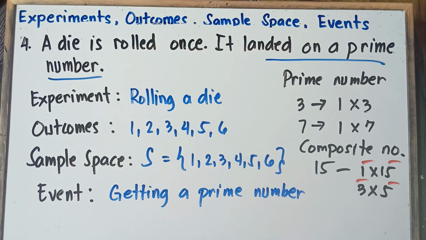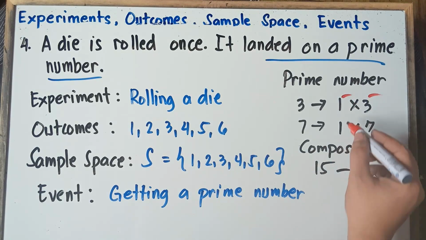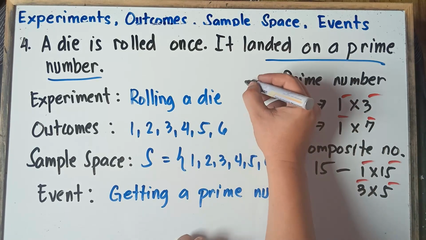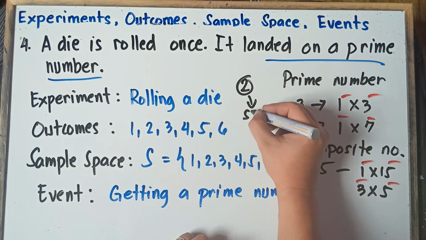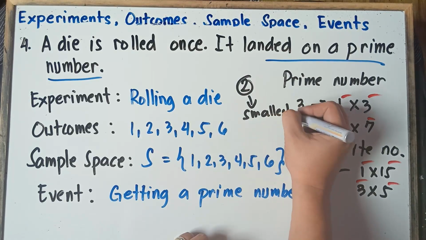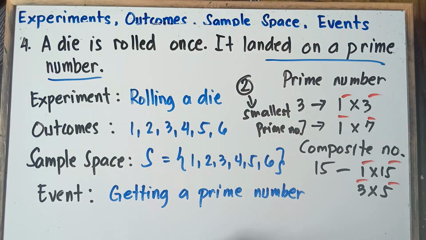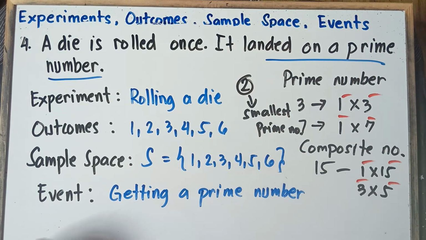So once again, class, a prime number has 2 factors: 1 and the number itself. 1 and 3, 1 and 7. And then remember this one, class, the smallest prime number is 2. Always remember this one. So the smallest prime number is 2. So, getting a prime number with regards to our sample space.